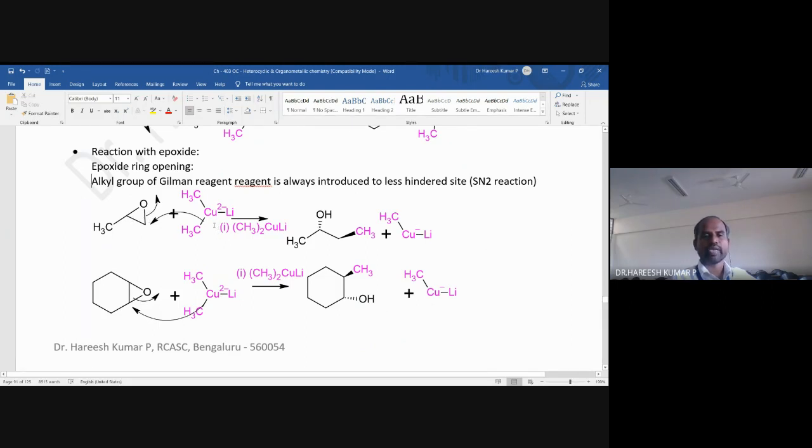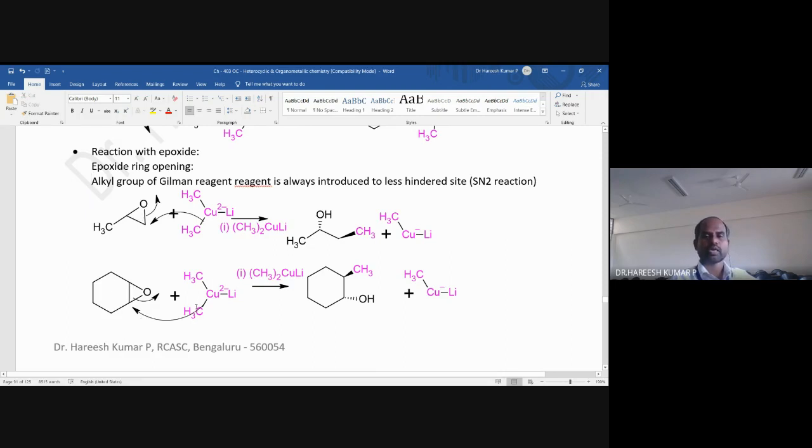So that means there will be a new bond formation between this methyl group and this carbon. What is this carbon? This carbon is the less hindered carbon, whereas this carbon is the more hindered carbon. So methyl is added to the less hindered carbon. Thereby it leads to the product, and the product shows inversion of configuration. Why is this inversion of configuration? Because it follows an SN2 reaction. So here also I am taking one more epoxide.